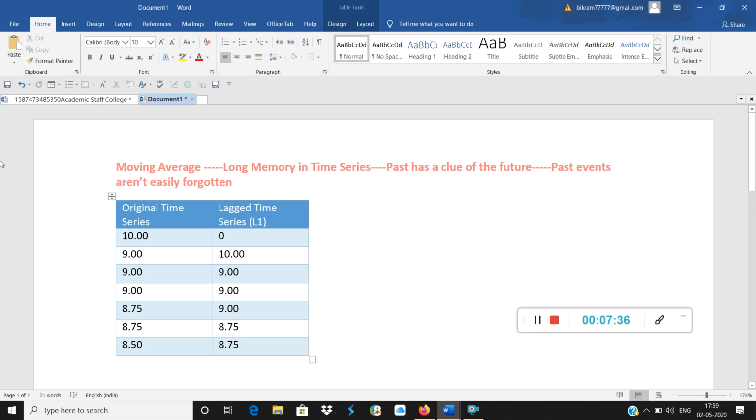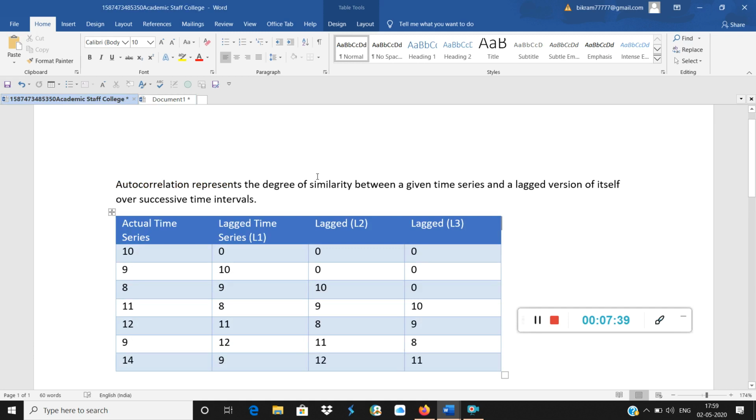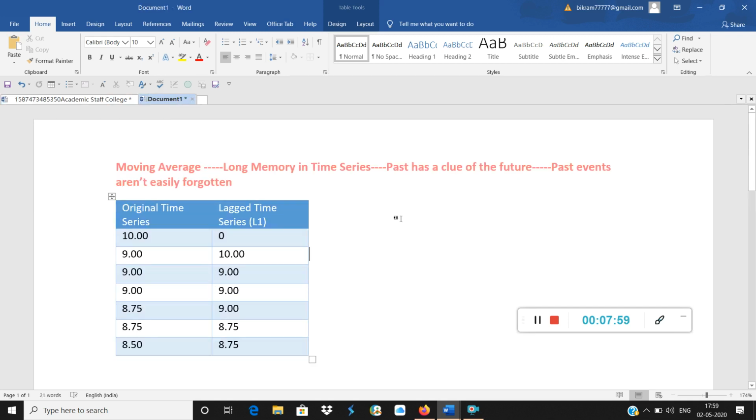So I will just tell you where we started today's video. We started at autocorrelation. Autocorrelation is the degree of similarity between a given time series and the lagged version of itself. So autocorrelation is basically point-to-point correlation of an original time series and the lag time series. Now, when this autocorrelation is very, very strong and not coming down, it tells us that the time series is following moving average. So that means we have to use a forecasting method based on moving average. Our forecasting tool is moving average.